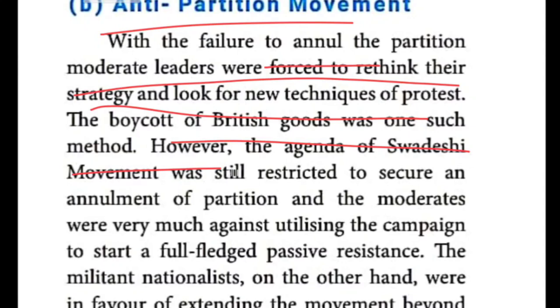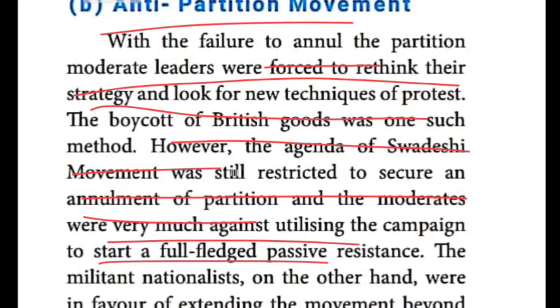However, the agenda of the Swadeshi movement was still restricted to securing an annulment. What is the meaning of annulment? The same thing, invalid: annulment of partition. And the moderates were very much against utilizing the campaign. The moderates started to lead the march, led the procession, the campaign against the British.